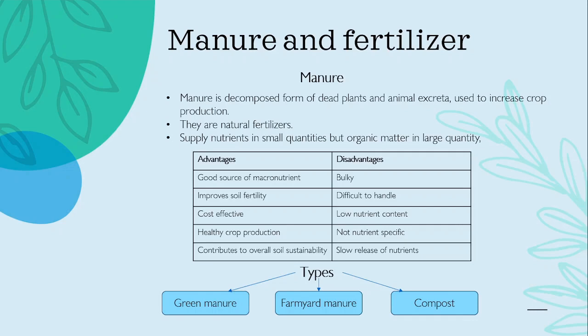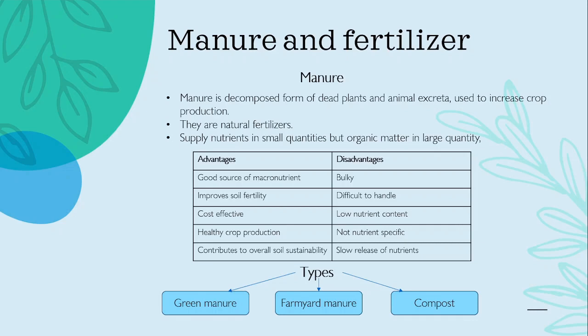So there are certain advantages and disadvantages to manure. Let's see the advantages first. These are all a good source of macronutrients. They improve soil fertility, they are cost effective, they're healthy and they grow healthy crops. Then, they contribute to overall soil sustainability.